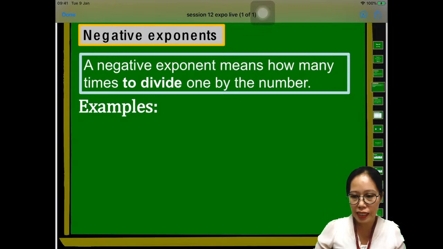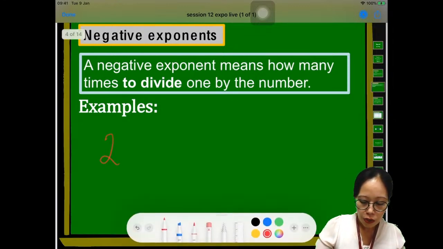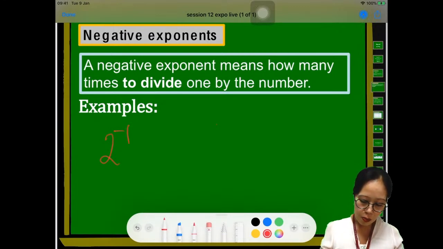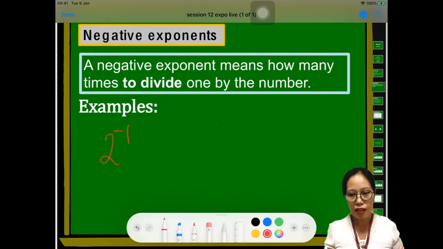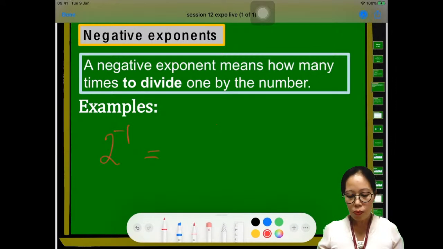Let's have here an example. We have 2 raised to -1. If you have 2 raised to -1, how are we going to write this as a positive exponent? Remember that our goal here is to write it as a positive exponent. Using our definition, we're going to divide 1 by the number.